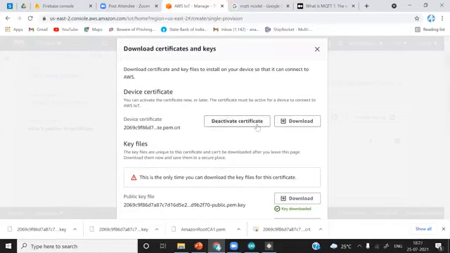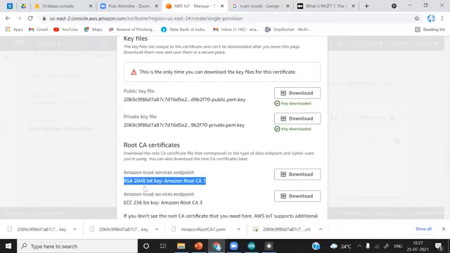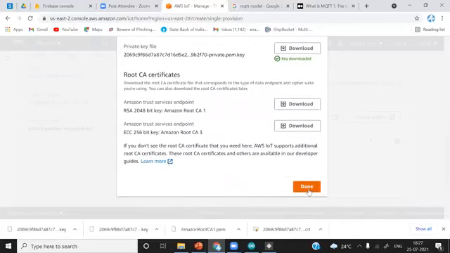It was already activated, and then we downloaded it. After that, we downloaded the Amazon root CA file, and after that the private key and the public key. The sequence in which you download these files doesn't matter. Public key we are not going to use. So we have downloaded all the required things. And after this, I'll simply click on done.